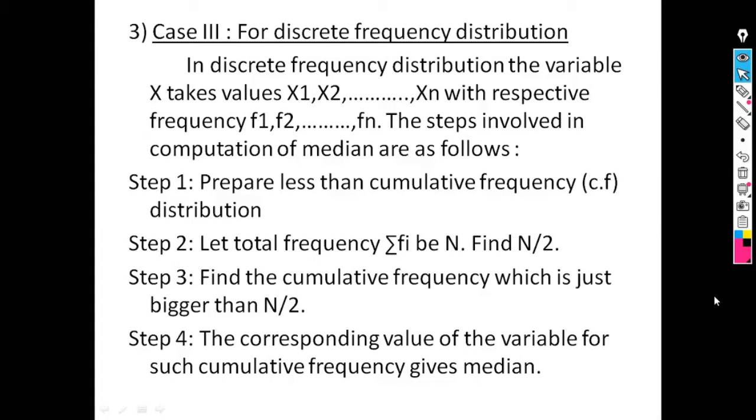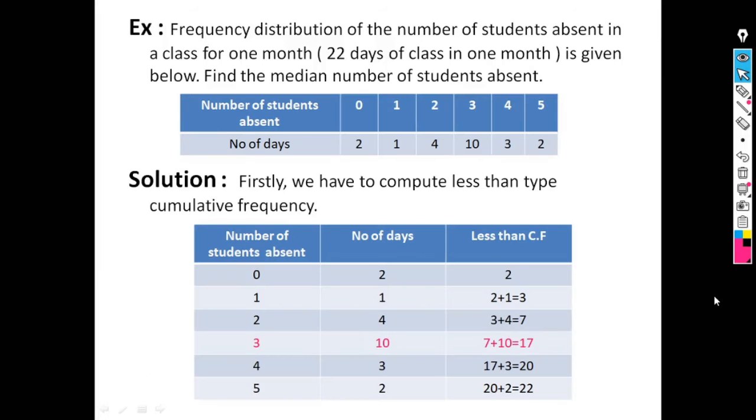We try to understand this procedure by taking an example. Frequency distribution of the number of students absent in a class for 1 month is given below. Find the median number of students absent. So data is number of students absent and number of days. There are 22 days of a class in 1 month. So we have to calculate the median.